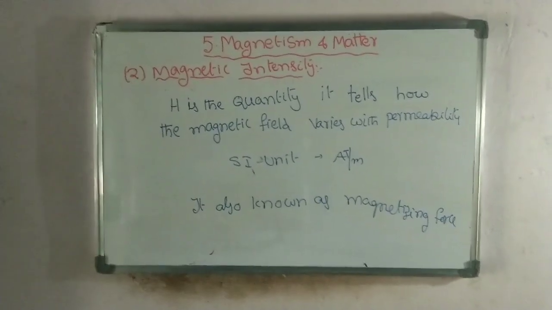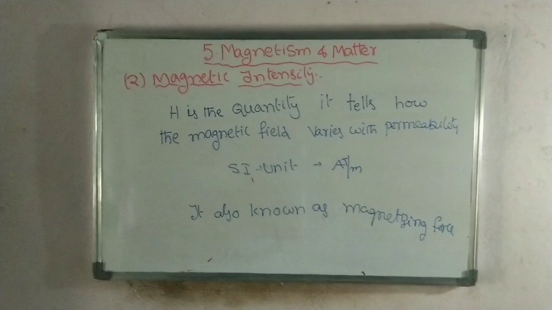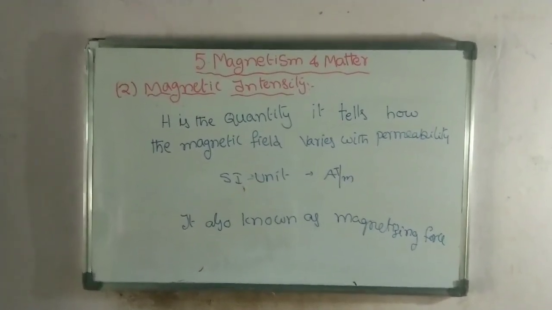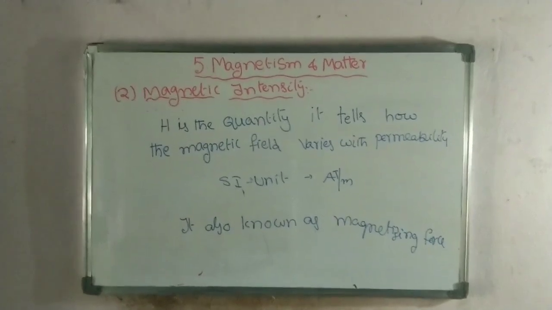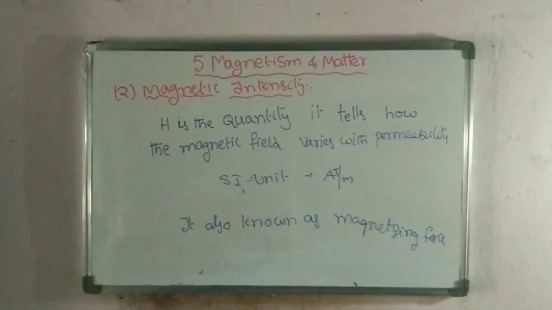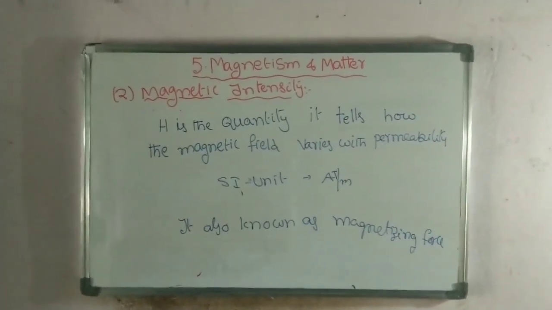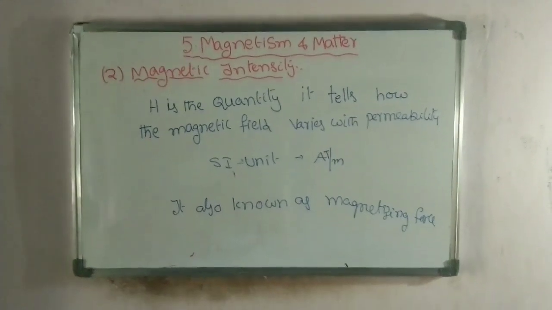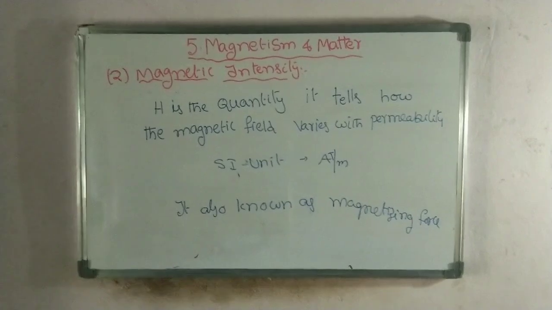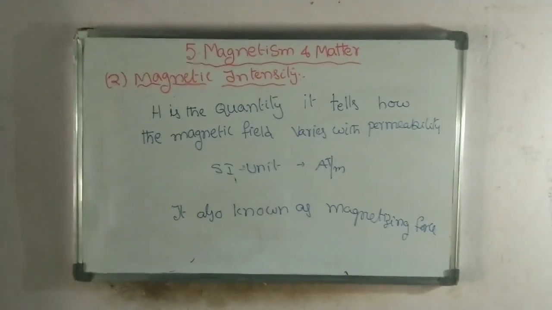Why? Because we know that H is equal to B by mu. That is how the magnetic field varies depending upon the permeability of the magnetic materials. So H is equal to B by mu, and the SI unit of magnetic intensity is ampere turn per meter, and it is also known as magnetizing force. Remember this: all these terms are similar, but you have to understand how to remember them.